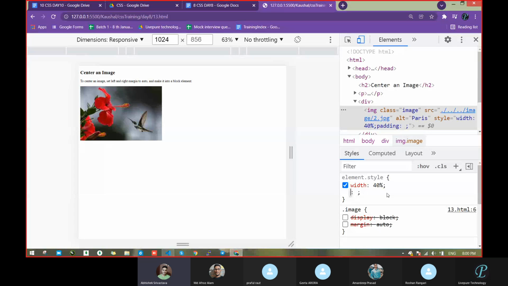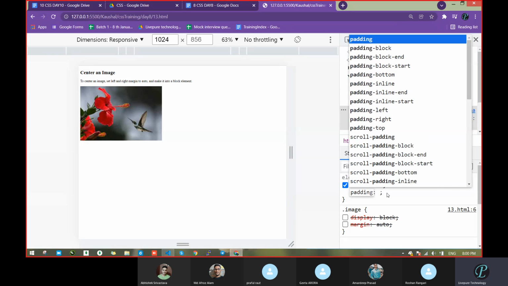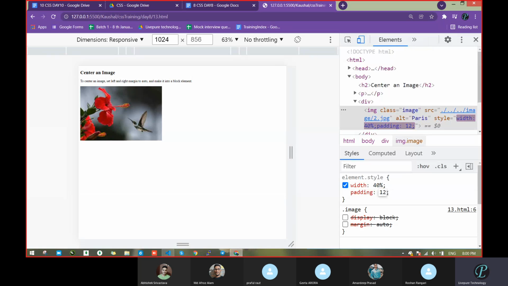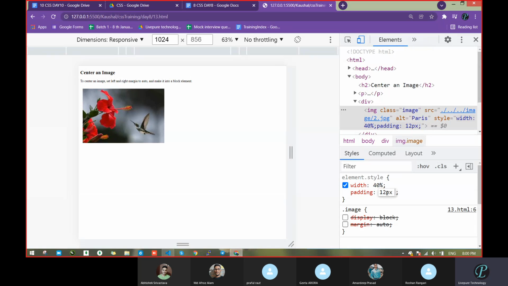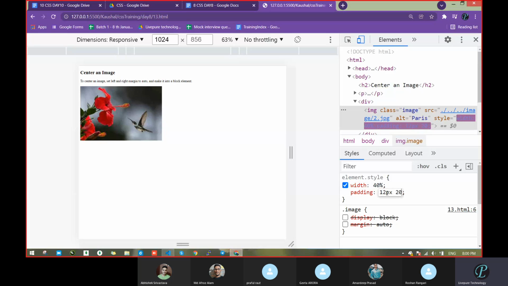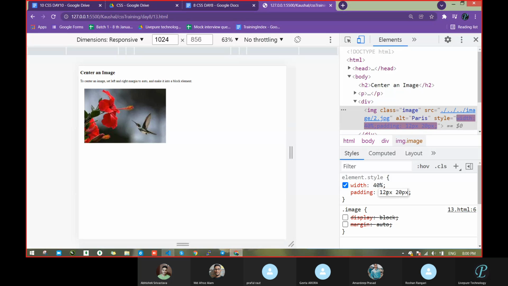Yes, sir. Firstly, we give 12 px and 10 px. Okay, you're telling me 12 px padding. Fine, so we will take the first padding. After that, you have to pass some value. Let it be 12 pixel. Then pass a value. How much? Sir, 20 px. Okay, 20 px. Let's see which side it went. Sir, right side.